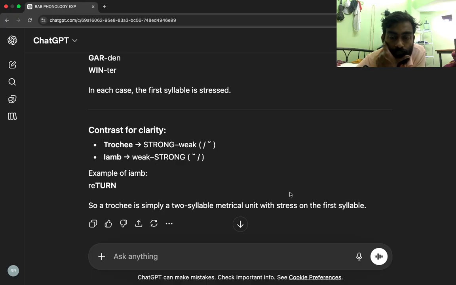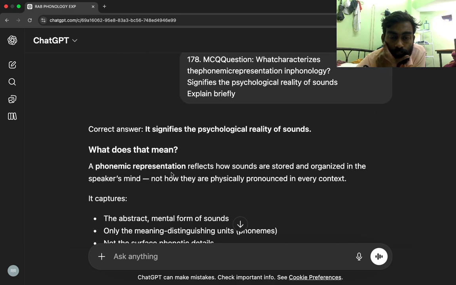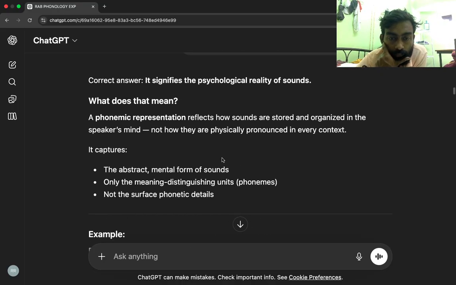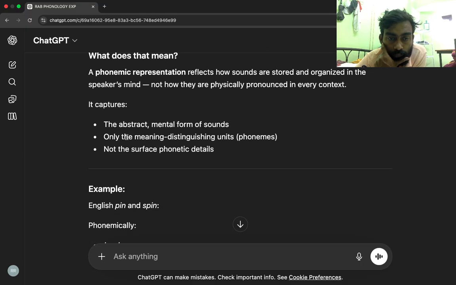Correct answer. It signifies the psychological reality of sounds. What does that mean? A phonemic representation reflects how sounds are stored and organized in the speaker's mind, not how they are physically pronounced in every context. It captures the abstract, mental form of sounds, only the meaning distinguishing units, phonemes, not the surface phonetic details.